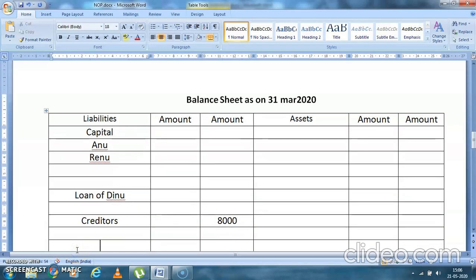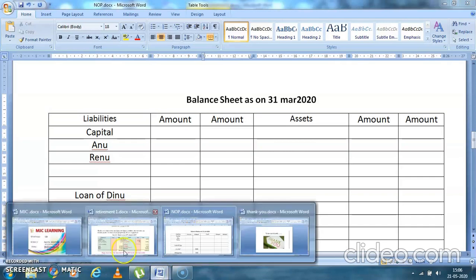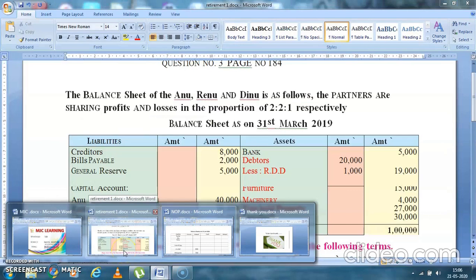Then you had bills payable. No adjustment, directly in the outer column 2,000. Now see, on the credit side, the reserve and capital accounts will directly go to the partners' capital, we will wait for it.